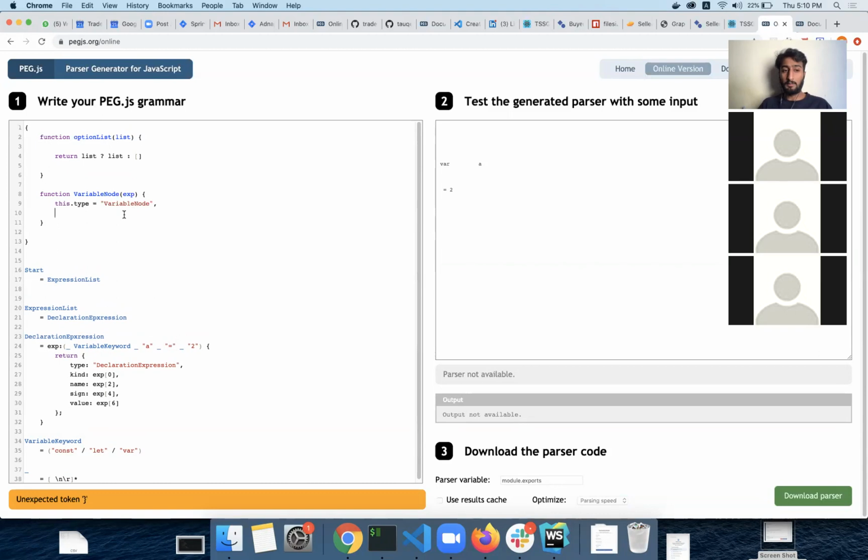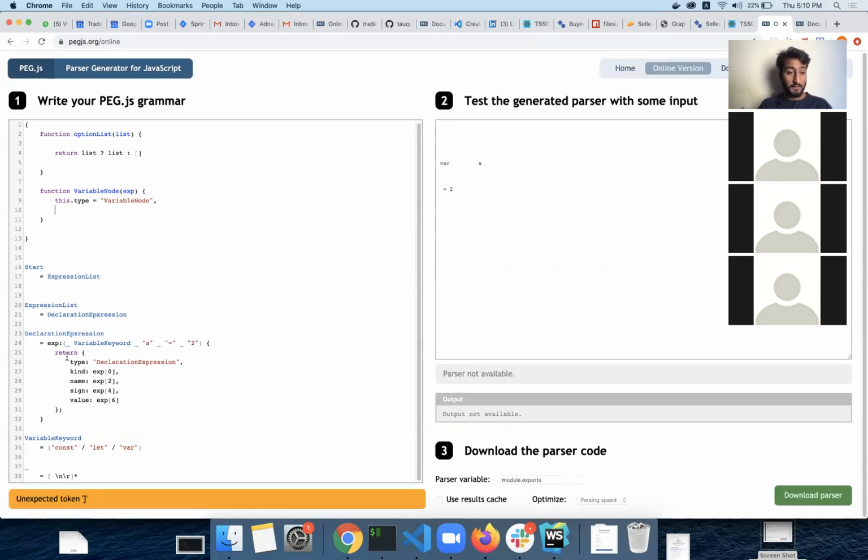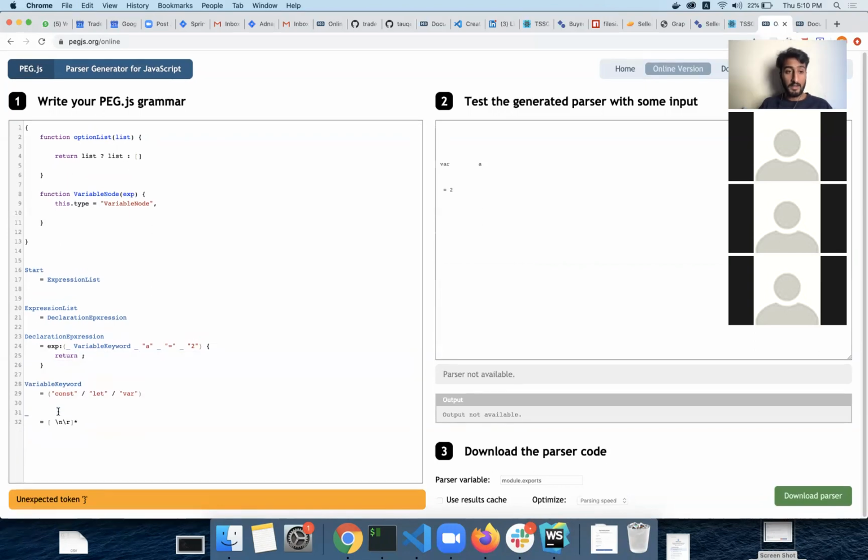So we can just pass the simple expression, and look at this. If we want to return the node, we can just cut it, and return the new variable node and pass this expression.